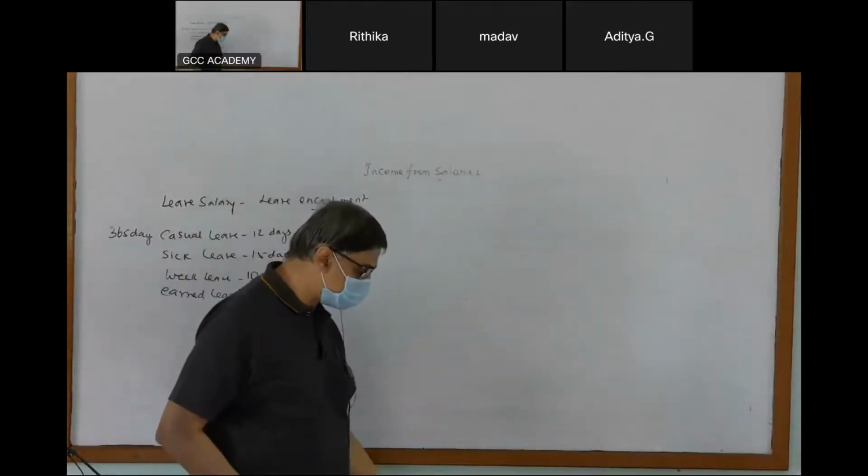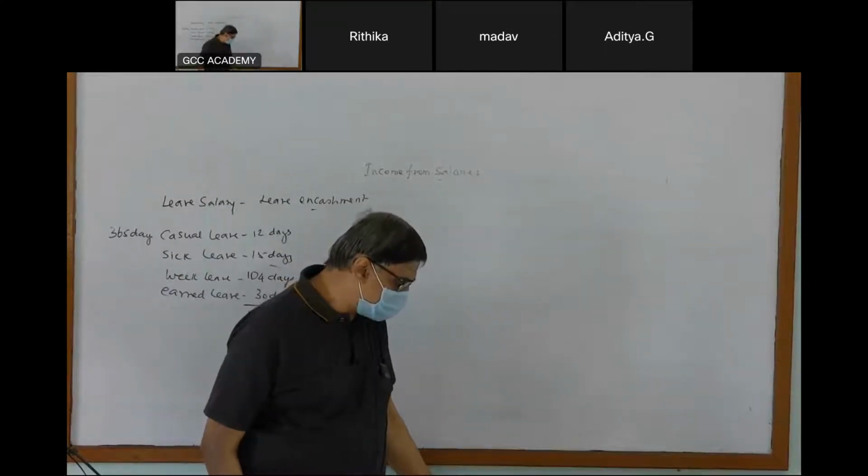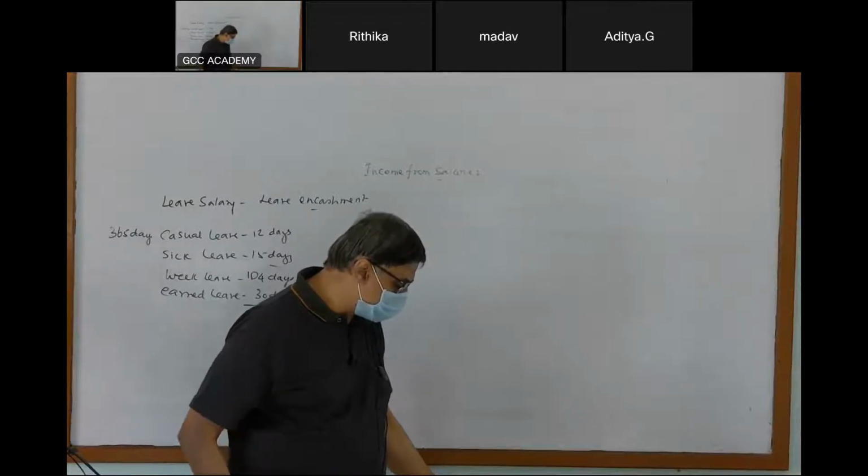So now let us take this. Non-government employee getting leave encashment at the time of retirement or leaving the job. The least of the following is exempt.